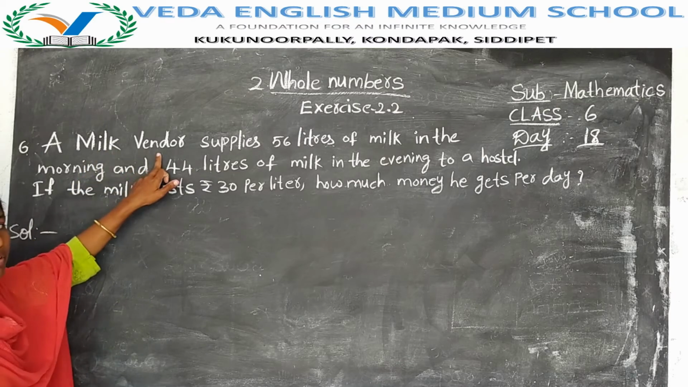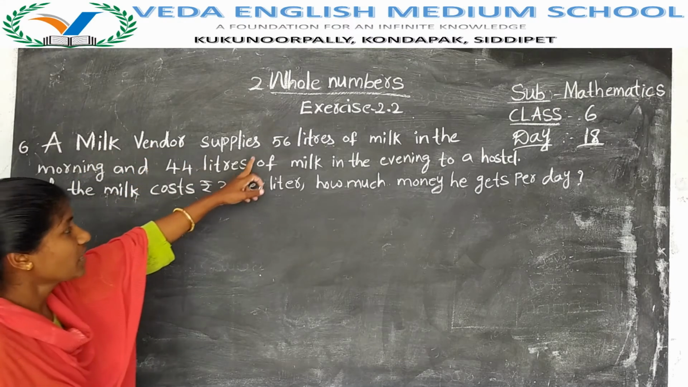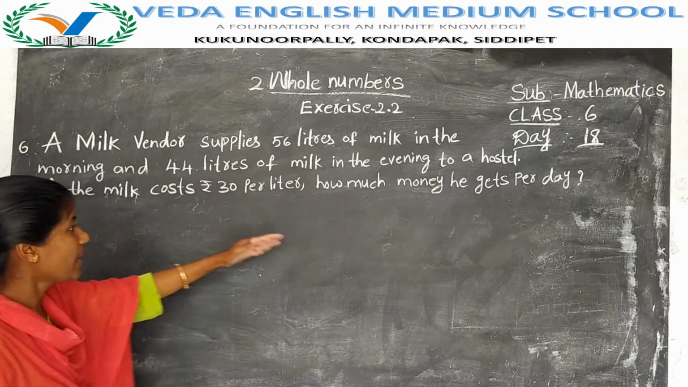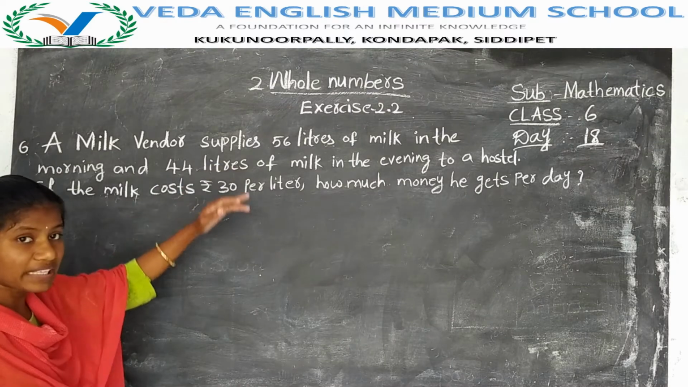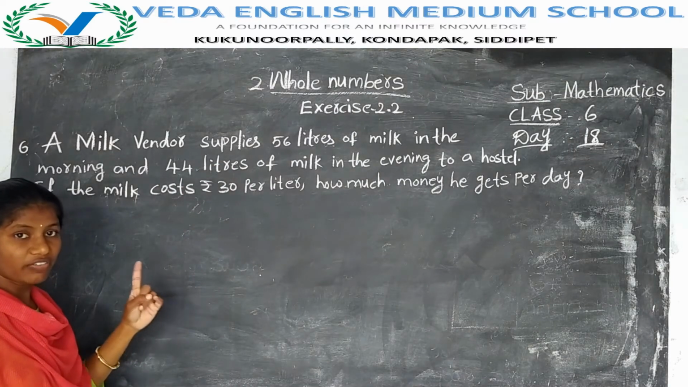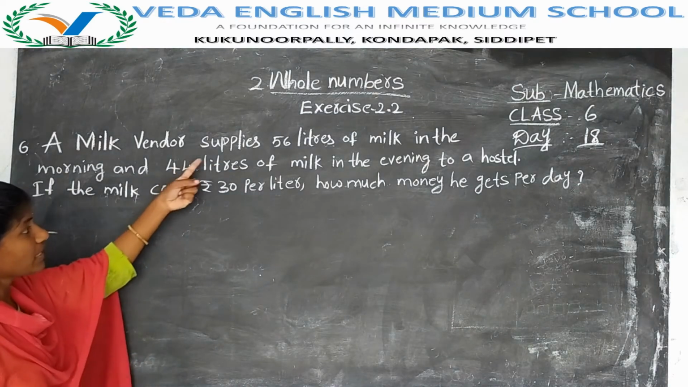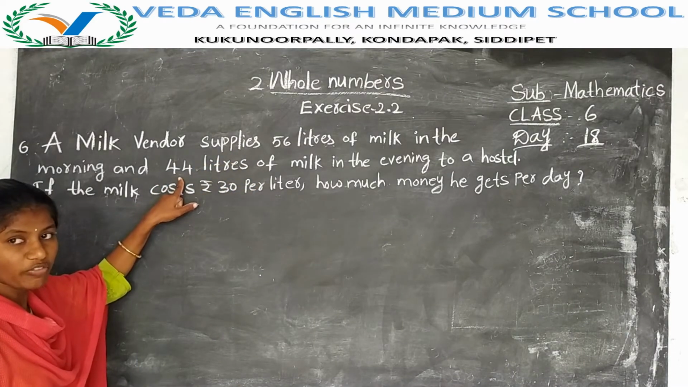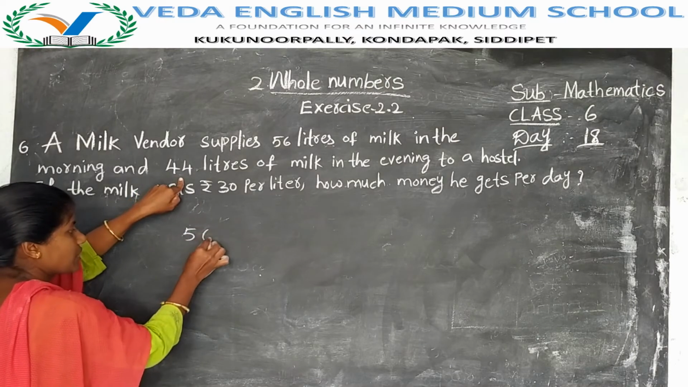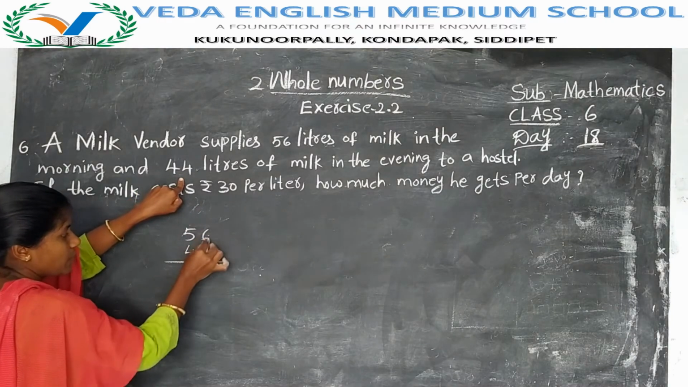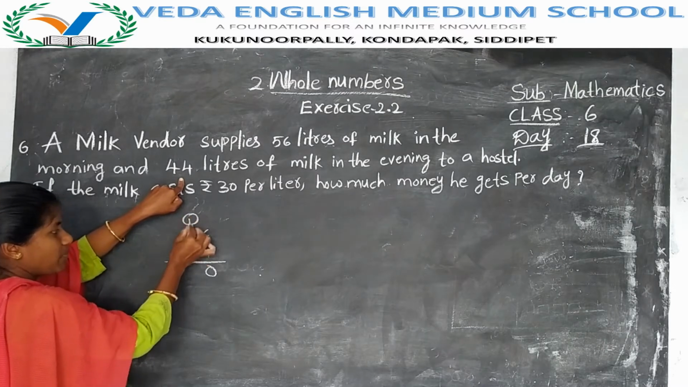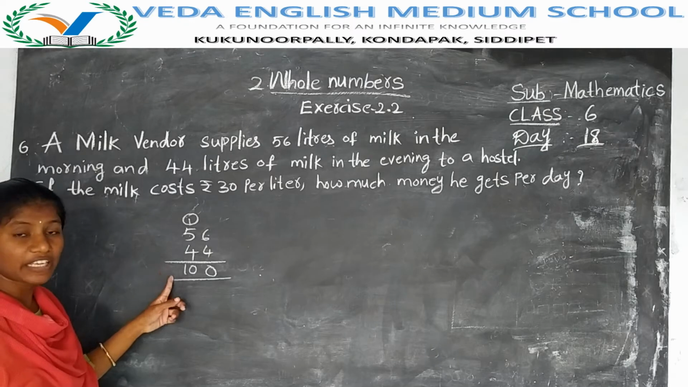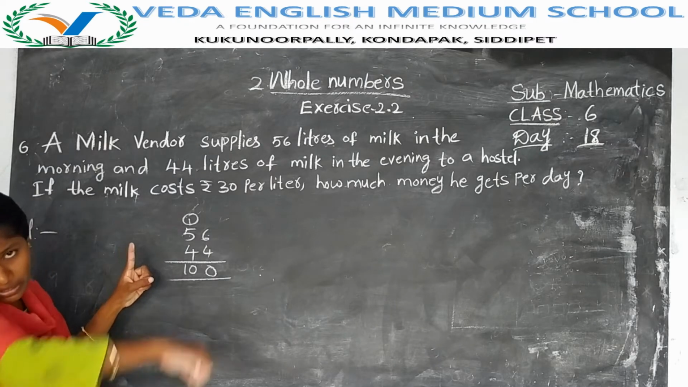Milk vendor means palamme vadu. He supplies 56 liters of milk in the morning and 44 liters of milk in the evening to a hostel. So morning 56 liters, evening 44 liters. Total 6 plus 4, 10. 0 here, 1 becomes carry. 5 plus 1, 6. 6 plus 4, 10. Total daily he is supplying 100 liters of milk to a hostel in the evening and morning.